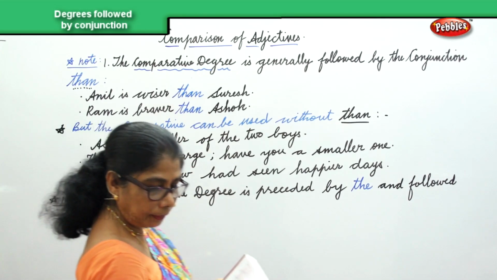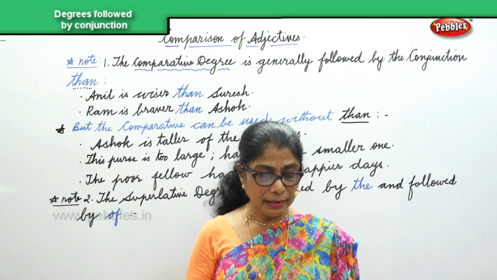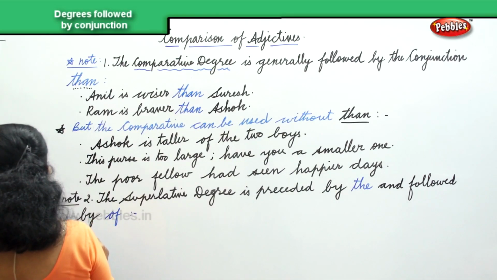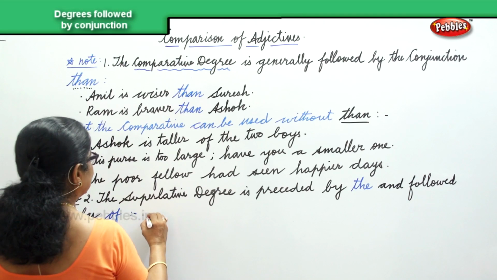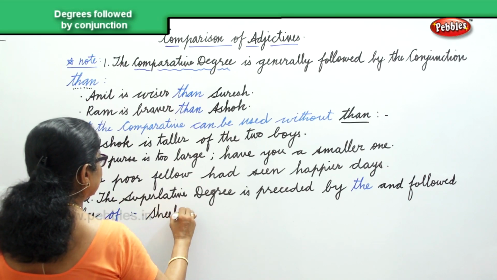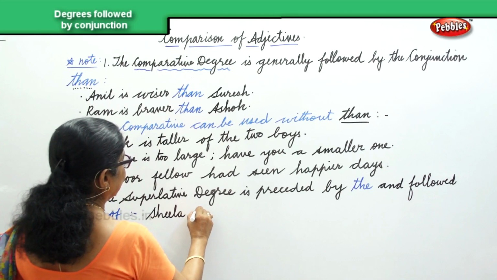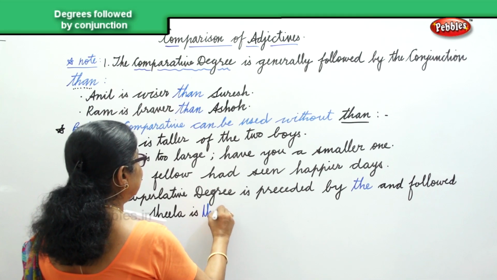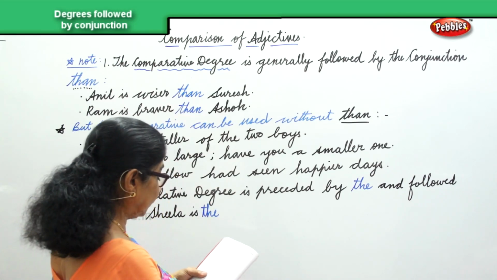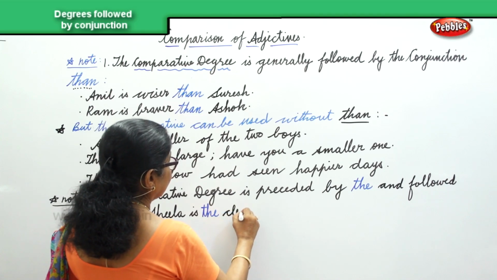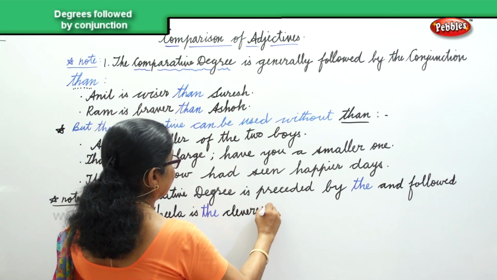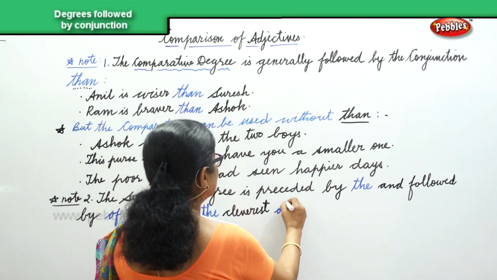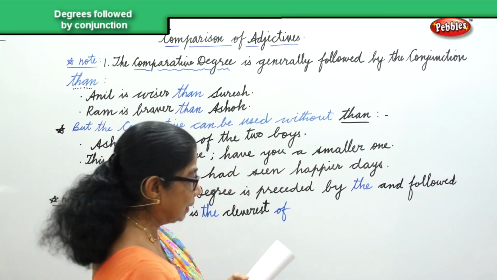Okay? Let's look at some sentences. Sheila is the cleverest of all girls. So we have a couple of sentences to look at. Sheila is the cleverest of all girls.